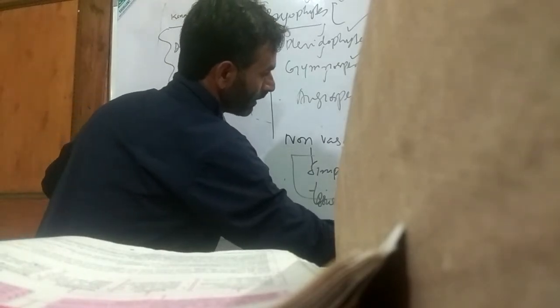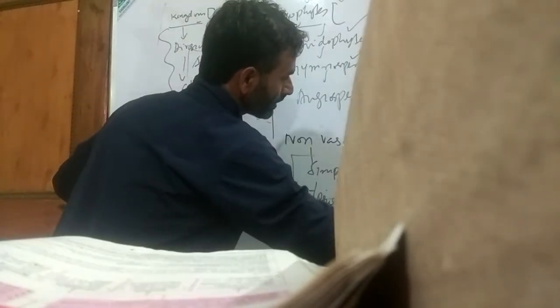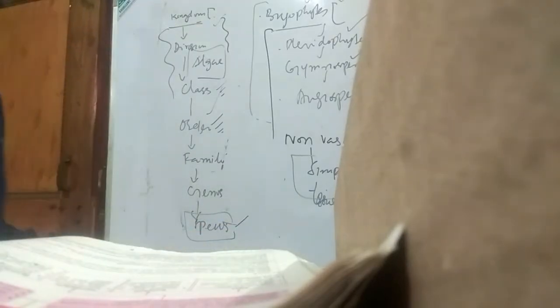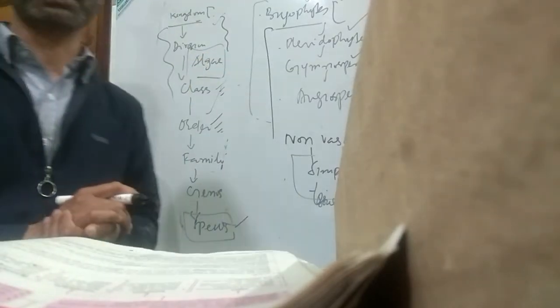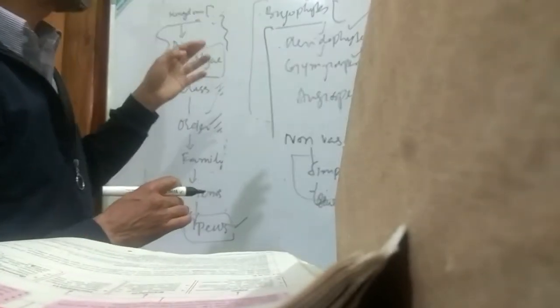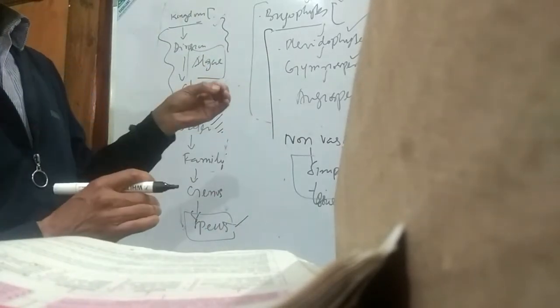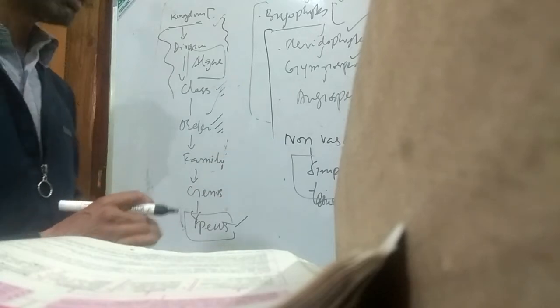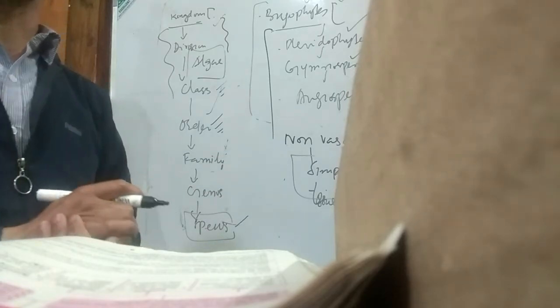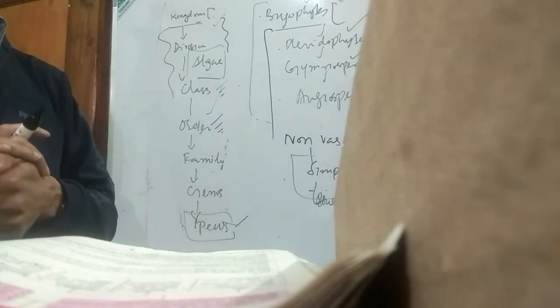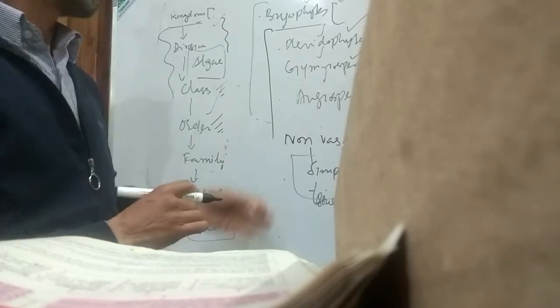organization. इसका मतलब है bryophytes have not differentiated into root system and shoot system. Bryophytes में there is no well-developed root system and there is no well-developed shoot system. In fact, bryophytes lack true roots and true shoots.